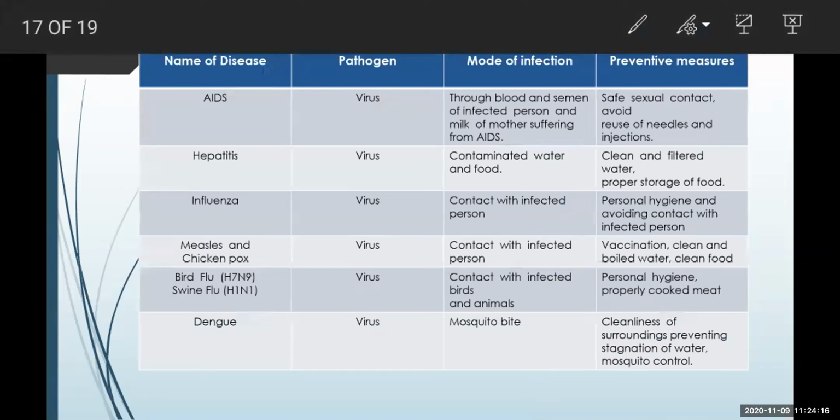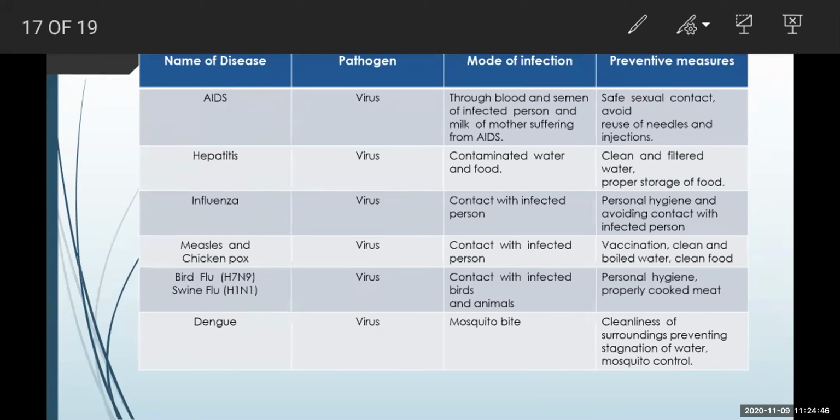Now, let us recap what we have studied today. We have studied 6 viral diseases. The first was AIDS, which is also known as acquired immunodeficiency syndrome. It is caused by a virus called human immunodeficiency virus, or HIV.